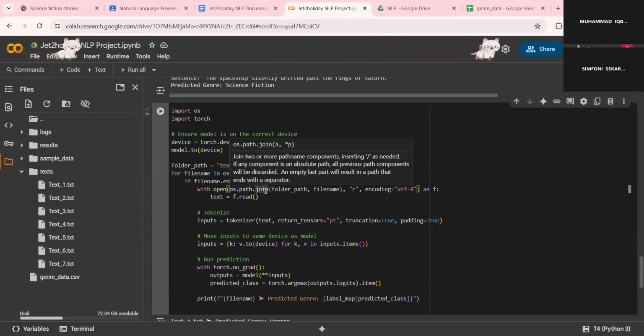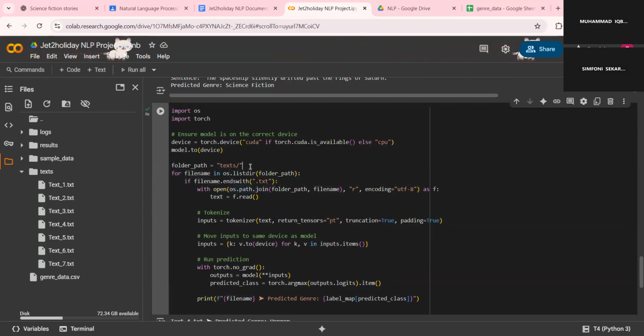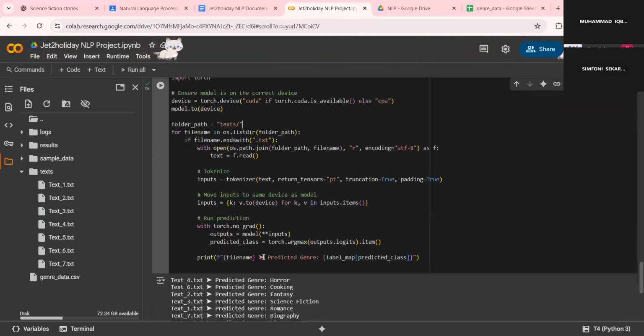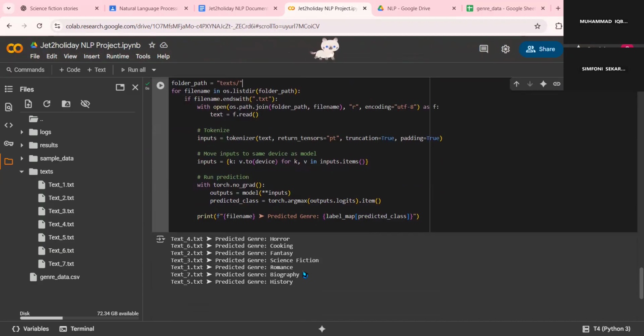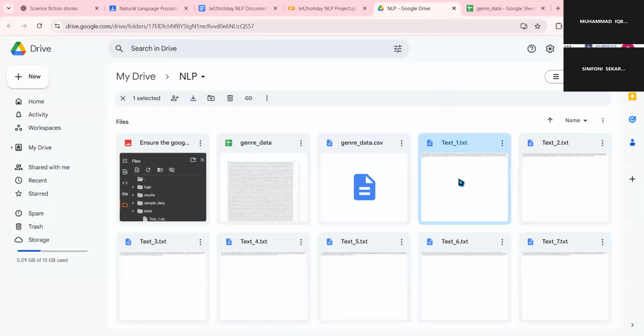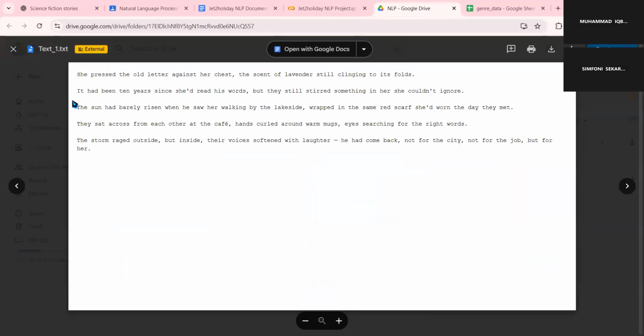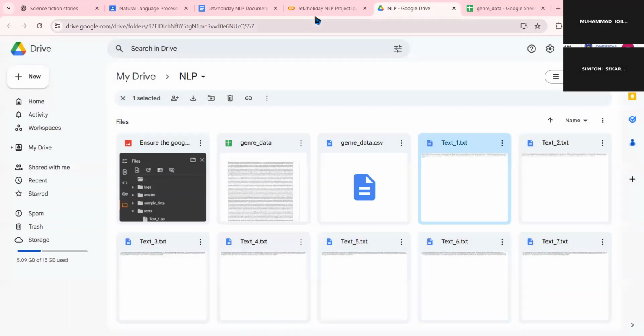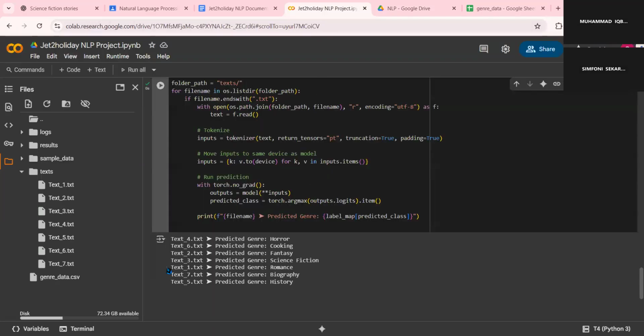And whether it is fiction or non-fiction books. So when we try to predict what kind of genre text 1, text 2 until text 7 is, it has been inferred that, let's say, we have text 1 here. Text 1 here is a romance book, and in the model here, it has been predicted accurately as romance.